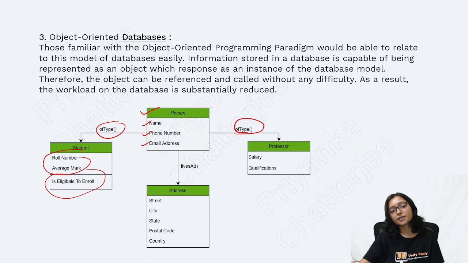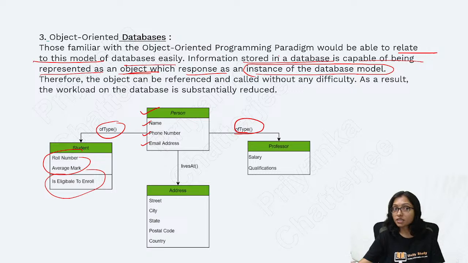I am representing it this way, that's why it is called the object oriented database. It is able to relate this model of the database easily. Information stored in the database is capable of being represented as an object, which represents an instance of the database model. A question came from the object oriented database category.